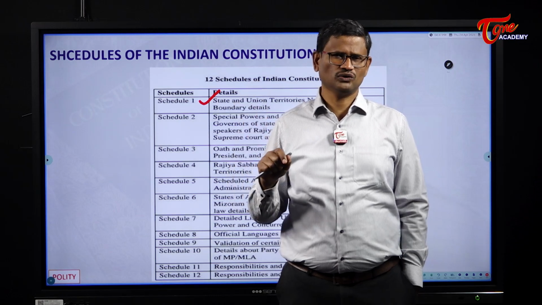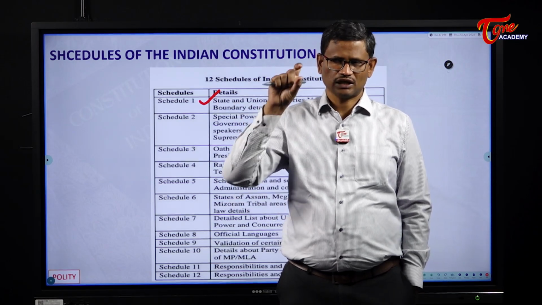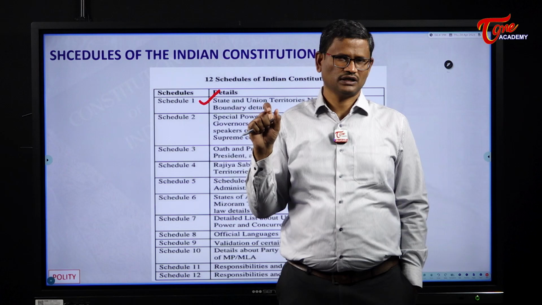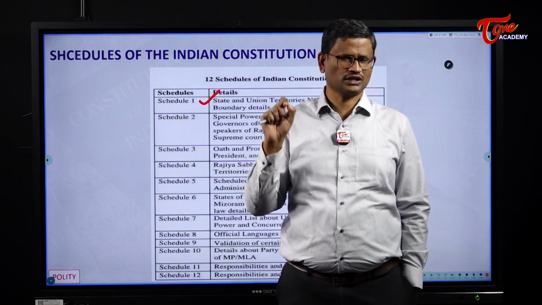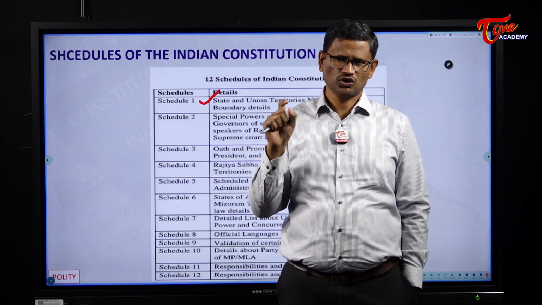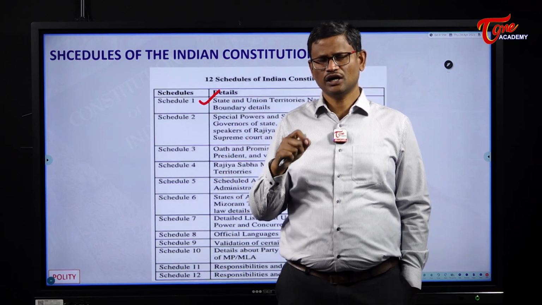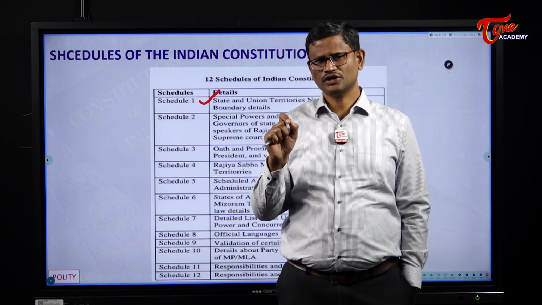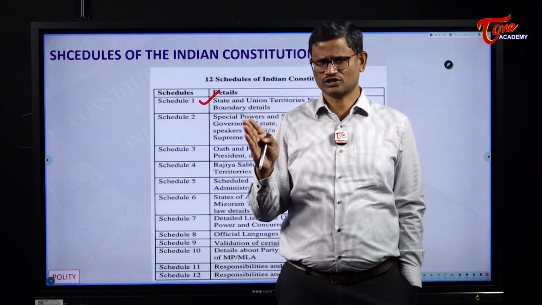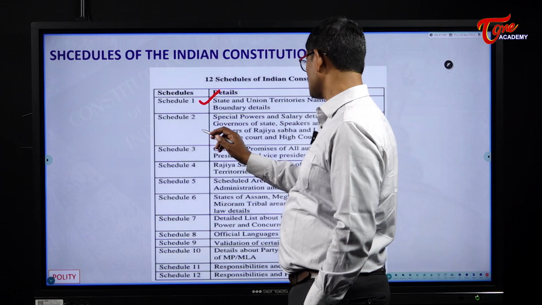So the first schedule contains the list of all the 28 states and the territorial extent of each state. In addition to that, Schedule 1 also contains the list of 8 union territories and the territorial extent of each union territory. That's it about the first schedule. Then if you take the second schedule,